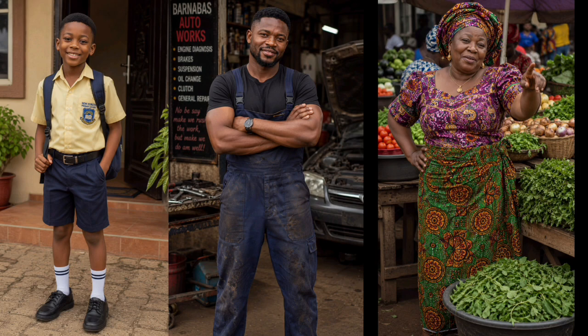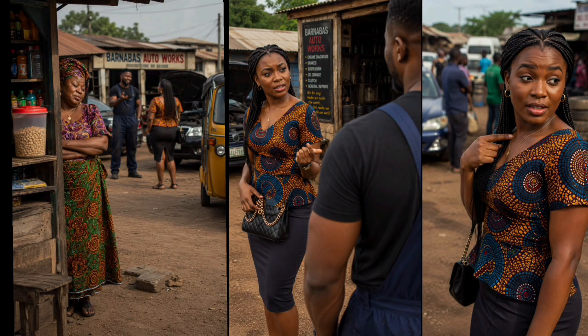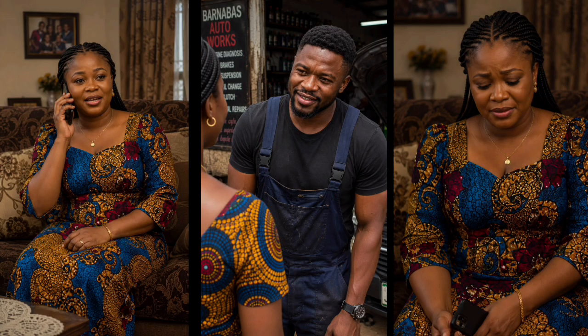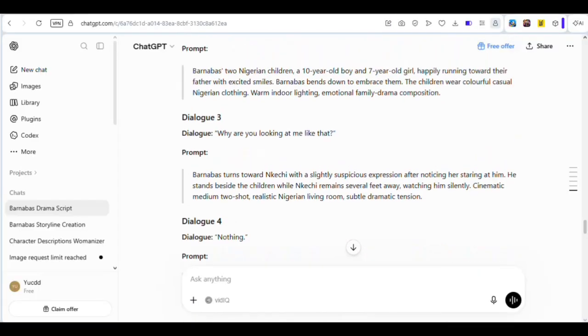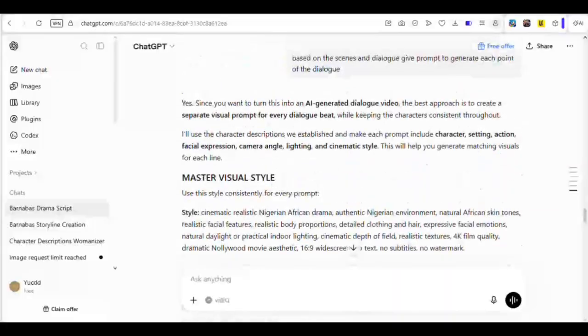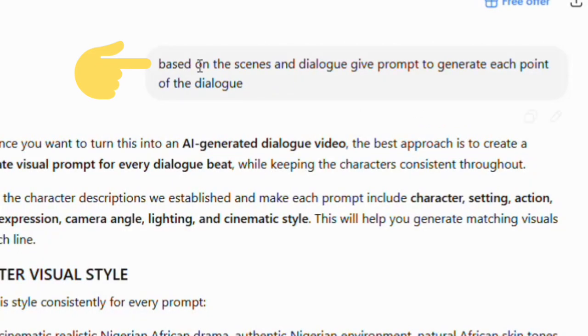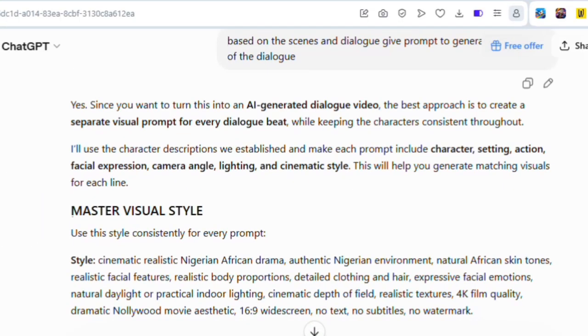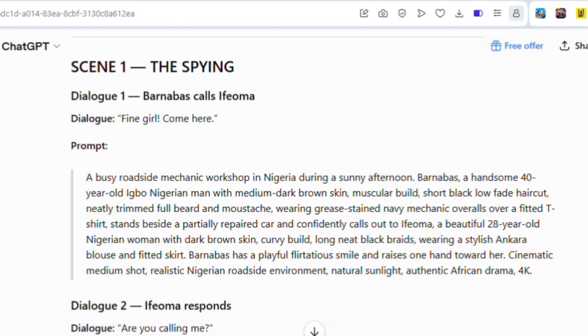But we are not done yet because we now need to bring these characters into our actual story scene. So this brings us to the next step, which is creating scene by scene image prompts. So go back to the same ChatGPT conversation we are having. I asked ChatGPT, based on the scenes and dialogue you have already provided, create prompts that I will use to generate each point of the dialogue. ChatGPT will then break down the scenes.